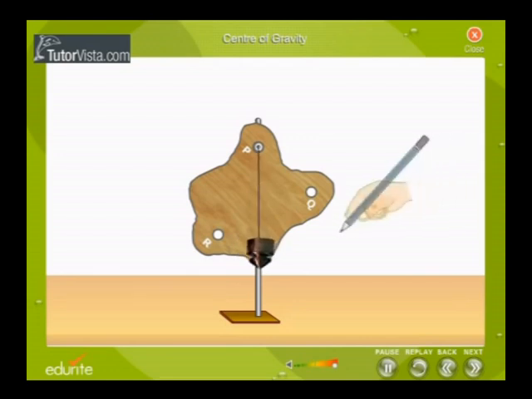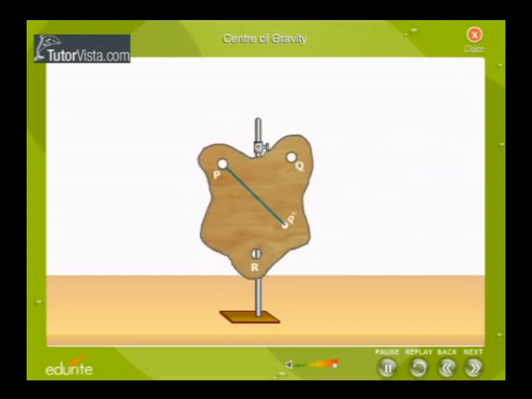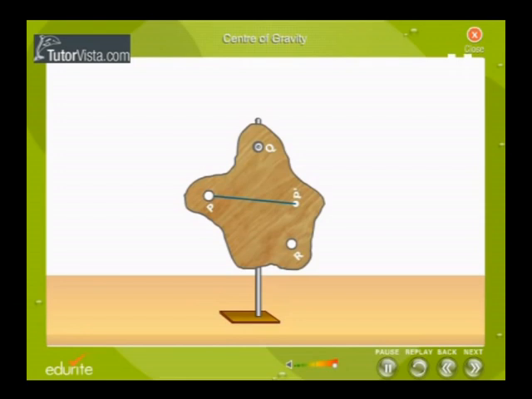After placing the weight, we mark the plumb line from the point P. Repeat the experiment by suspending the lamina from Q. Now we rotate the same lamina and again suspend it from Q, and in the same way we mark the plumb line. Mark the plumb line Q dash.